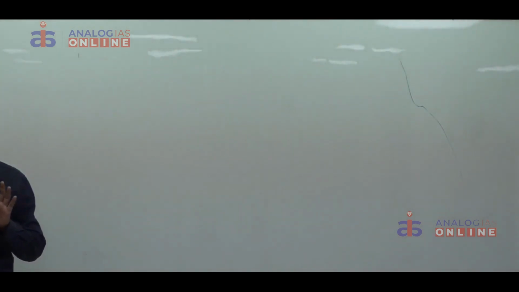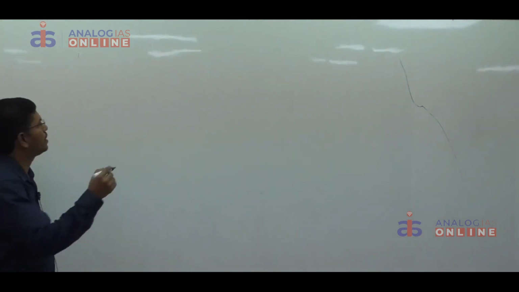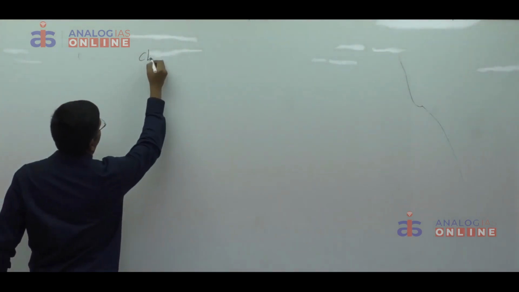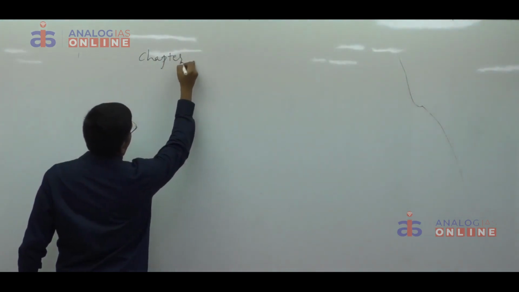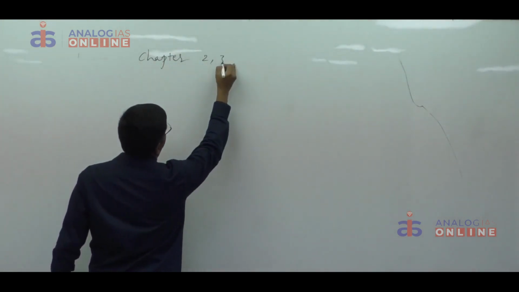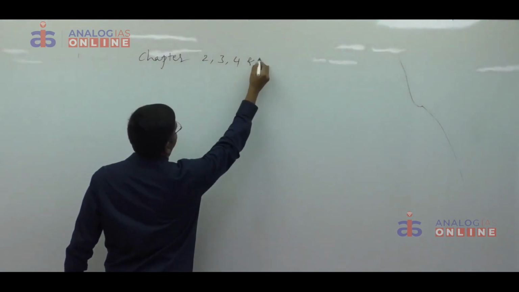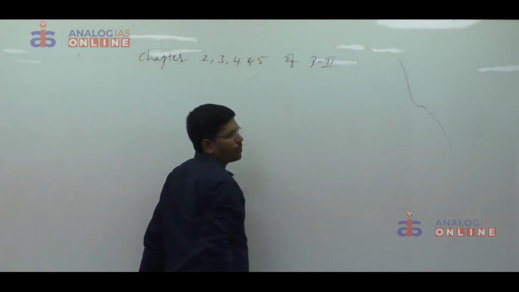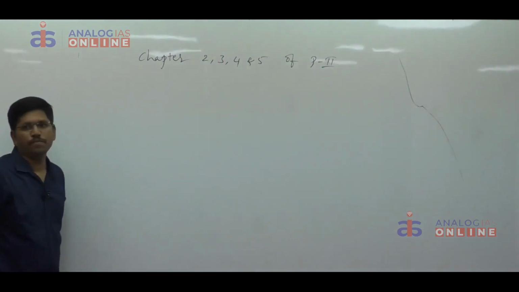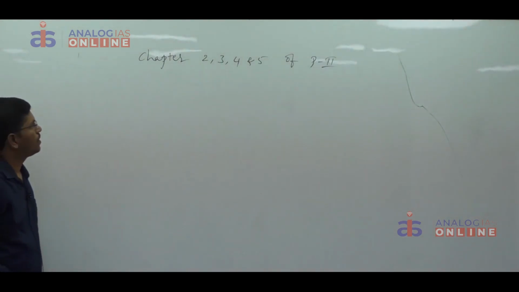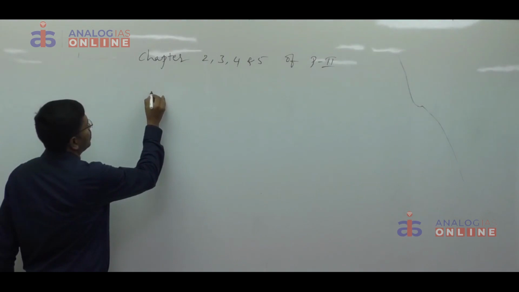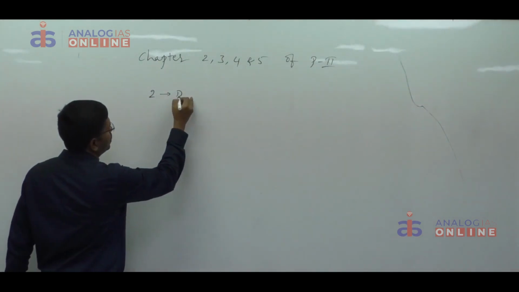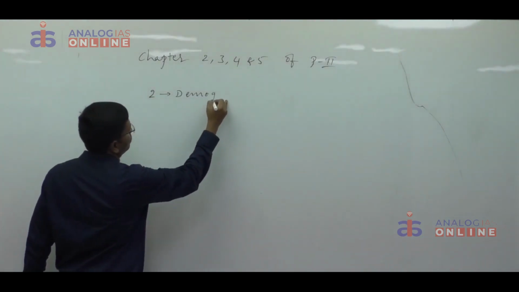That's it. In this week we have exam on chapters 2, 3, 4 and 5 of paper 2. Chapter 2 deals with demographic profile of India.